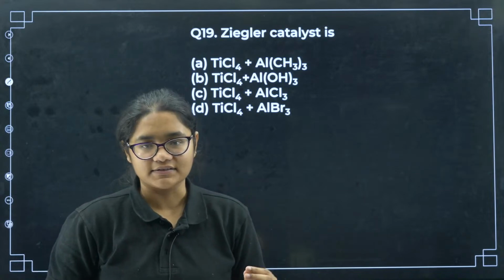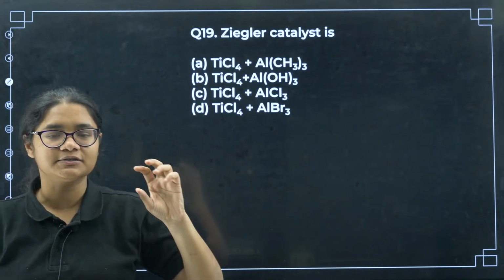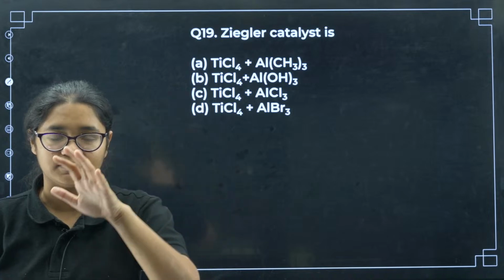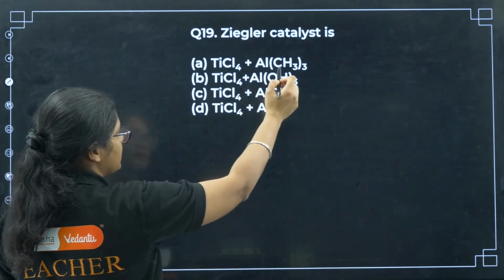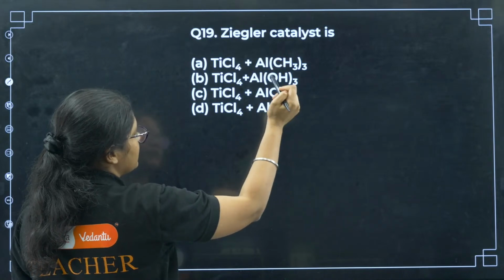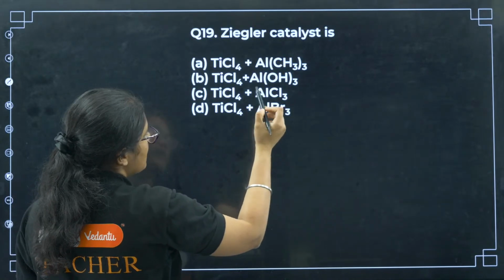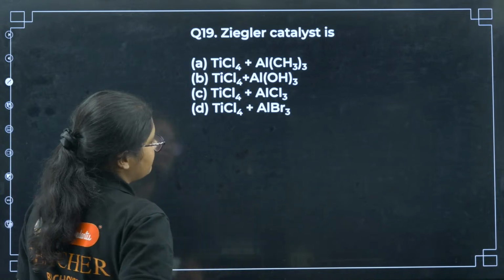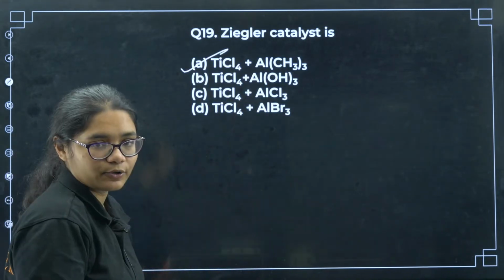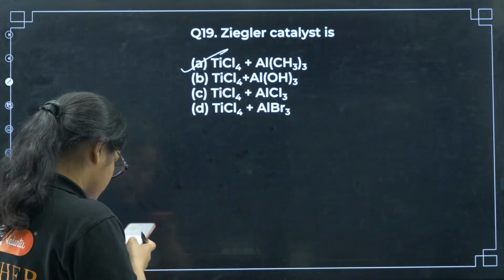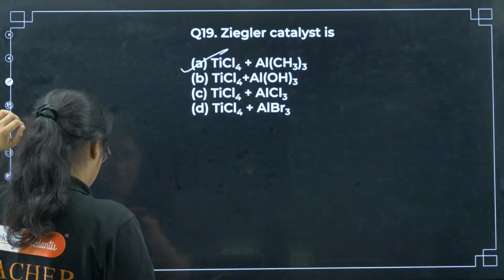Okay. Next, question number 19. Ziegler-Natta catalyst is. This is there in the applications part of the d and f block. If you study the last portion, in the application part you can see it is TiCl4 plus trimethyl aluminium, trihydroxide aluminium, aluminium trichloride, aluminium tribromide. So it is your methyl group. So option number A here. Very important question, so you should know the formula correctly.